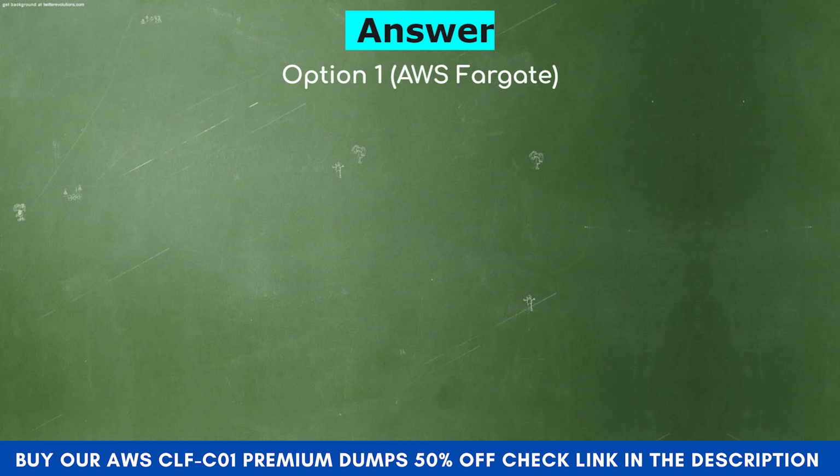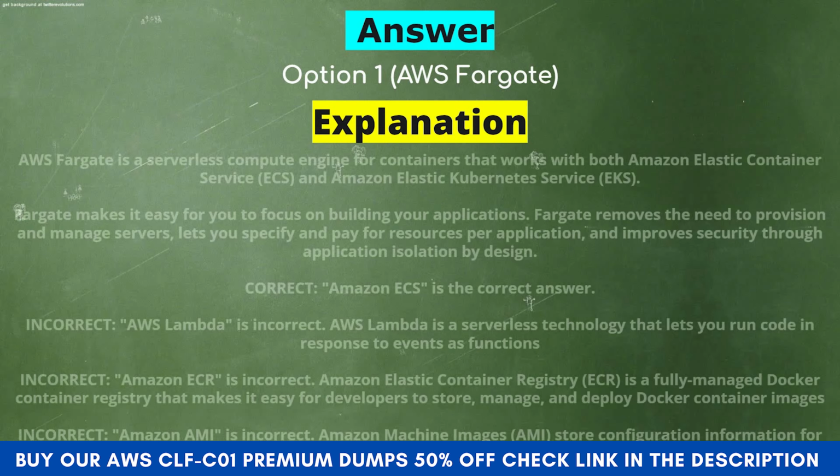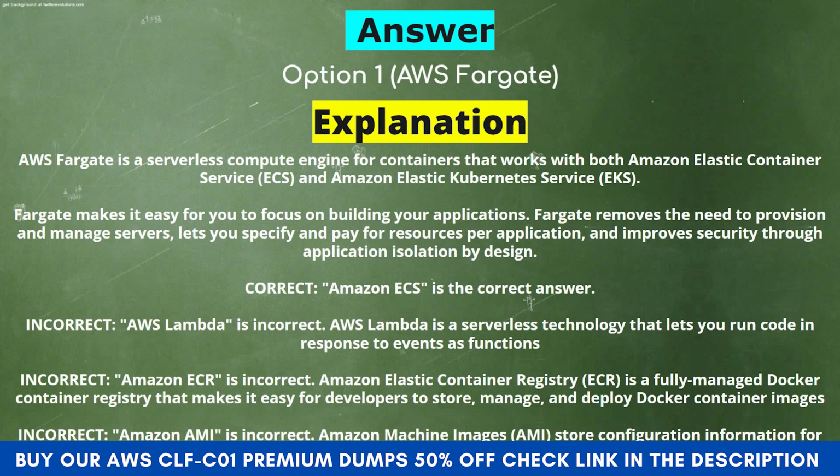AWS Fargate. Explanation. AWS Fargate is a serverless compute engine for containers that works with both Amazon Elastic Container Service and Amazon Elastic Kubernetes Service. Fargate makes it easy for you to focus on building your applications. Fargate removes the need to provision and manage servers, lets you specify and pay for resources per application, and improves security through application isolation by design. Amazon ECS is the correct answer.